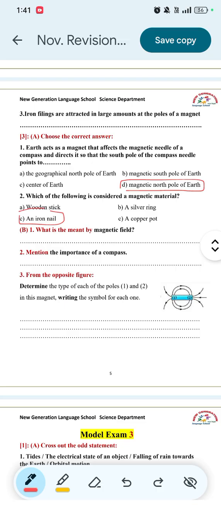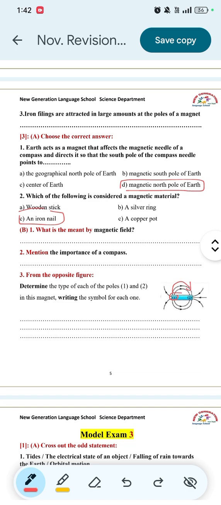Number 3, from the opposite figure, determine the type of each of pole 1 and 2 in this magnet and write the symbol of each of them. If you see here, the magnetic field lines start from number 1 and go to number 2.